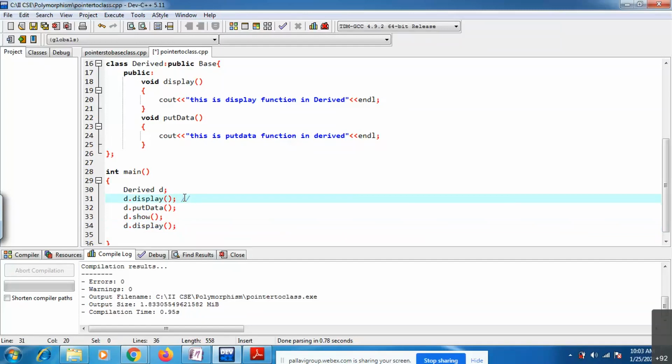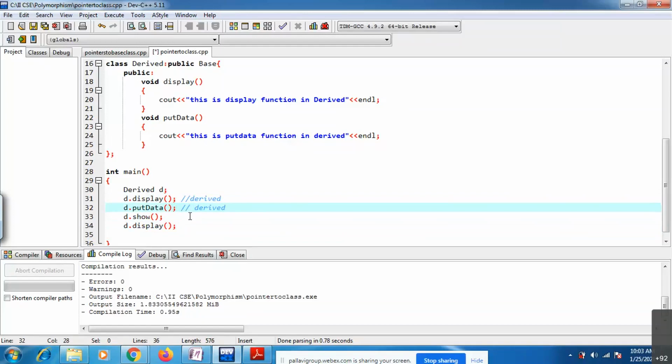Here you have a derived function, and this is also derived. This show function is by default visible in the derived class, so you can call it using the derived class object reference, d.show, and the base class function is going to execute.